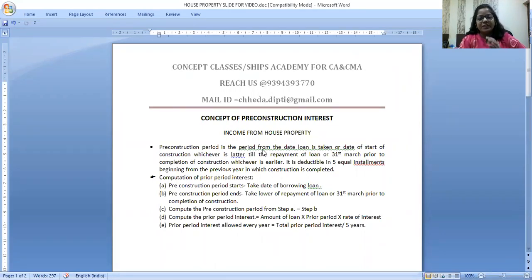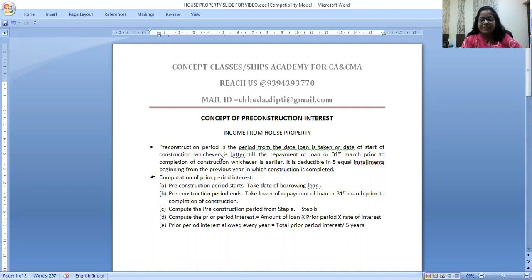But here what is happening? What about the interest which you have paid in the pre-construction period? That time the interest meter was going on, but there was no rental income wherein you can set off this interest. So the rule says: first you calculate the pre-construction period, then you calculate pre-construction interest, and this whole interest is allowed 1/5 every year for 5 years, starting from the year when construction is over. Are you getting it? Let me read the steps. I hope you all can see my cursor and it is clear to all of you.